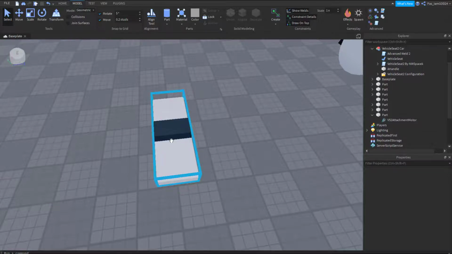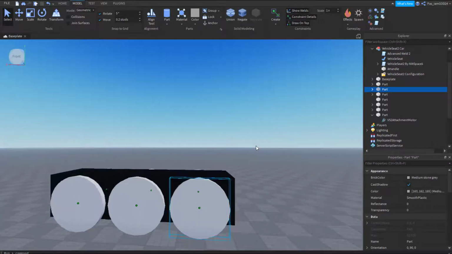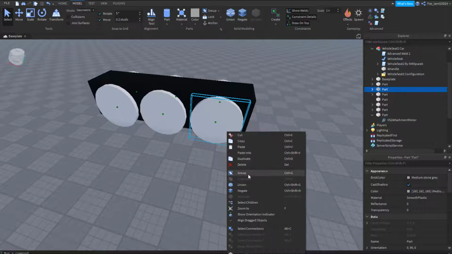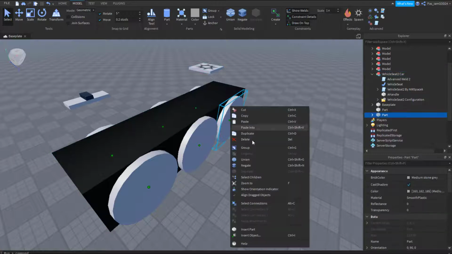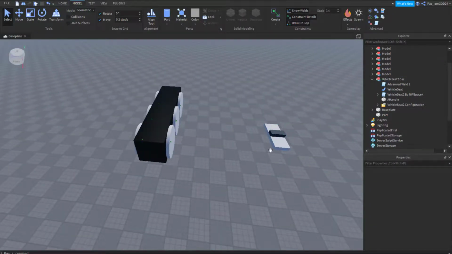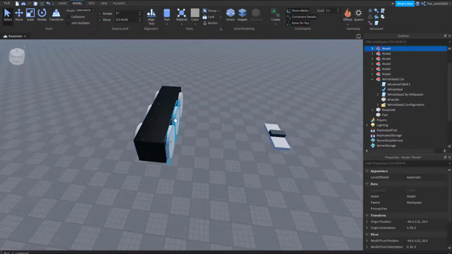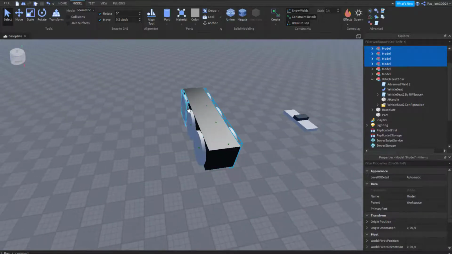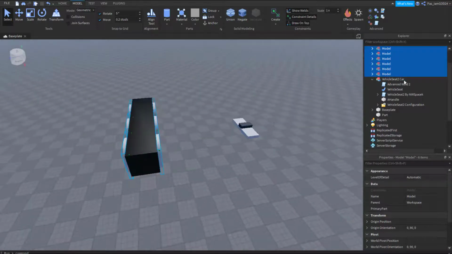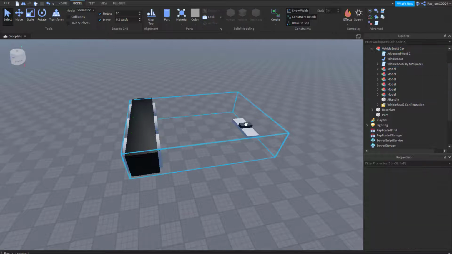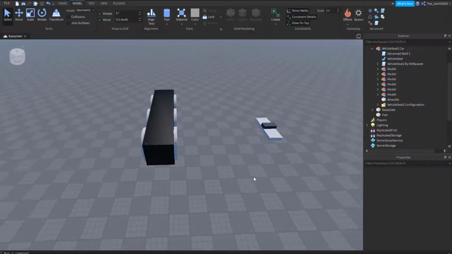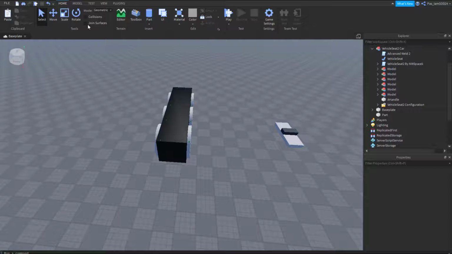Then individually group all of them by holding the left Control on your keyboard, then G. After that, select all of them, and then drag them into Vehicle Seat 2. Then go to the Align tool on the top of your screen, and do what I do on screen.